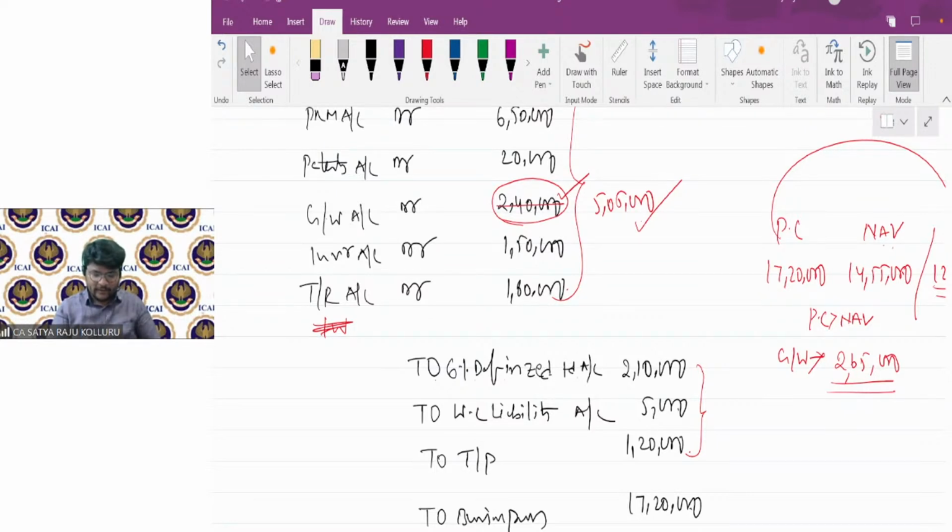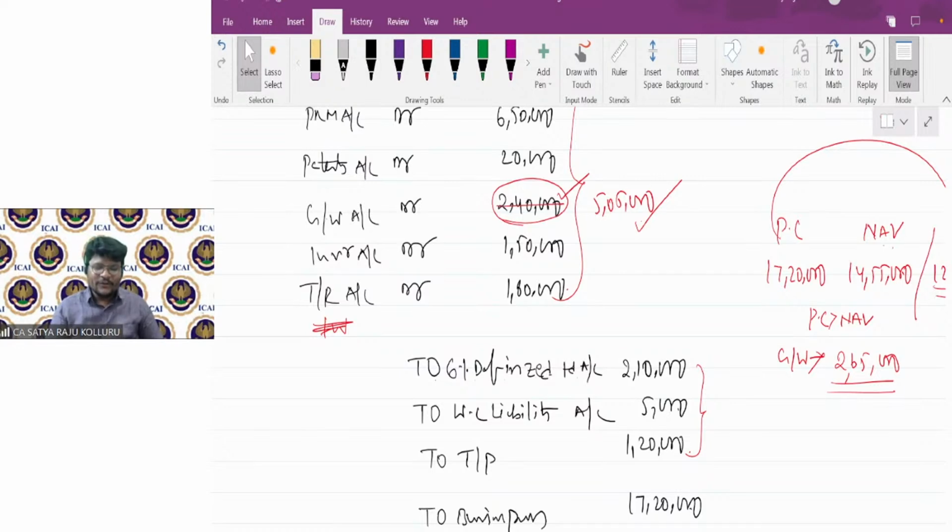Let me cross verify with my calculator. My computation is absolutely fine here. You are giving the wrong figures.